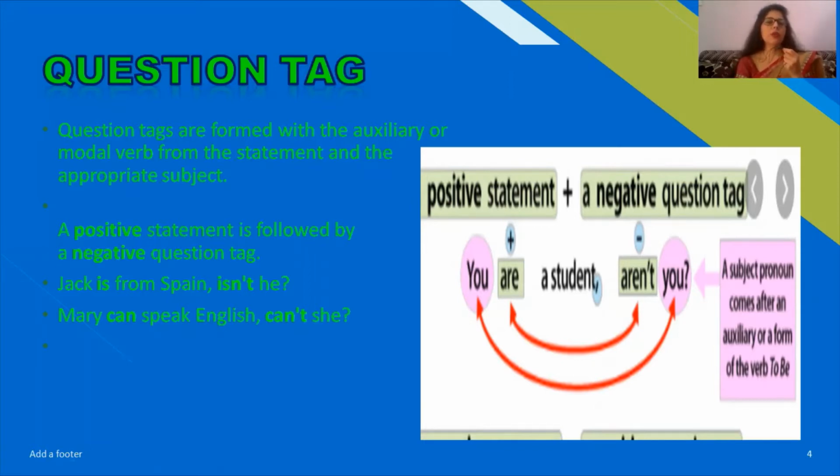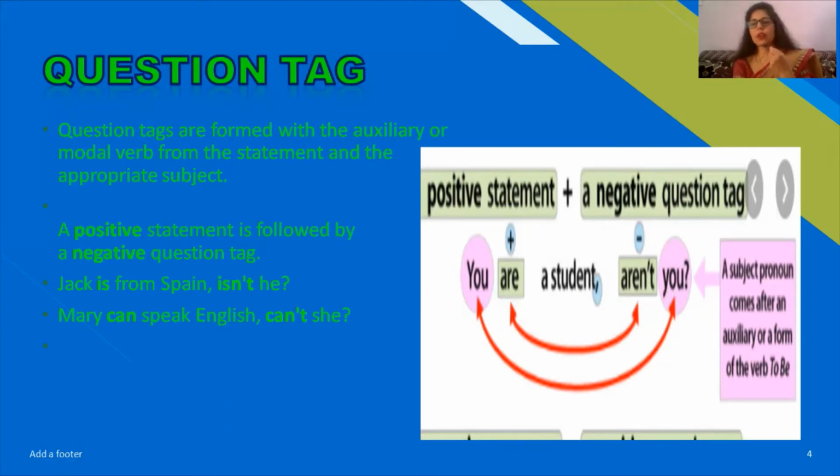Jack is from Spain, isn't he? Mary can speak English, can't she? Now here you can see the positive statement is followed by a negative question tag. You, subject, are a student, and after that we are using the auxiliary verb along with the negative, and after that the pronoun you.